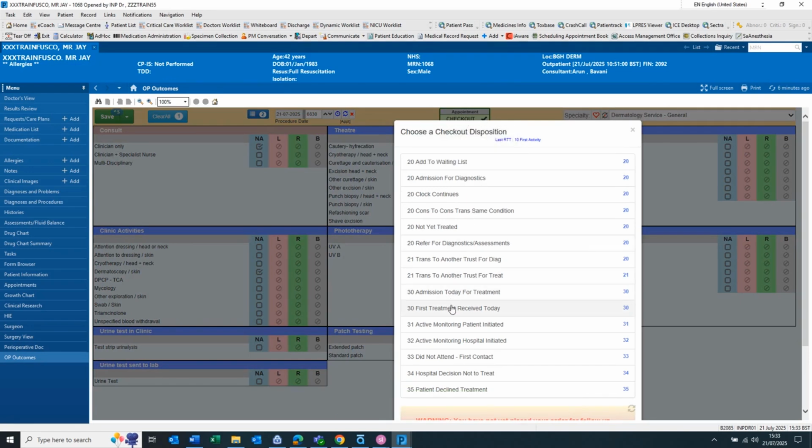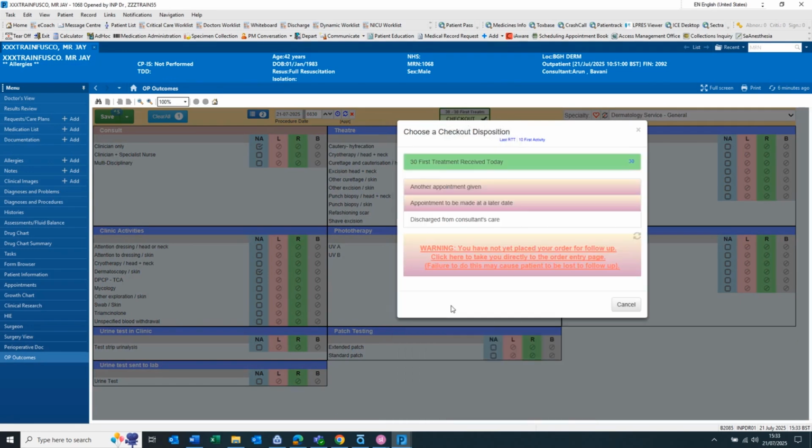Select the applicable RTT status for this consultation. Next, select what has been done, for example, another appointment given. If the patient has been sent for investigations, this would usually be appointment to be made at a later date. If you are discharging the patient from your care, before selecting discharge, ensure the patient doesn't have any appointment linked to this encounter that they will need to keep. For this video, I will select Another Appointment Given.